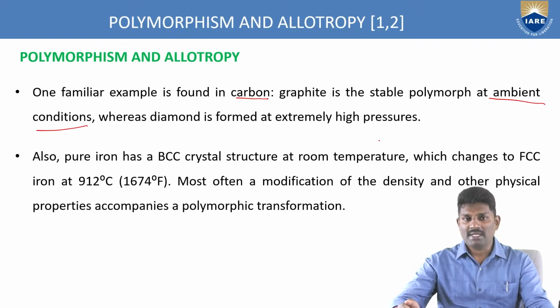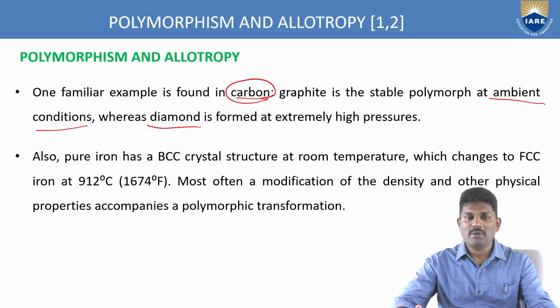So the same carbon atom at ambient temperature acts as graphite. Now for the same material at high pressure, what is happening? It is acting as diamond. The diamond atomic structure is formed for carbon at the high pressures we are applying. So carbon is the best example to explain the polymorphism mechanism. At ambient temperatures carbon acts as graphite, and at high pressure conditions carbon acts as diamond. These are the best examples to explain polymorphism.